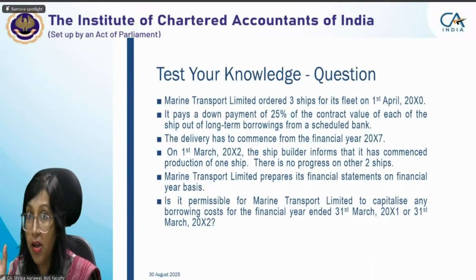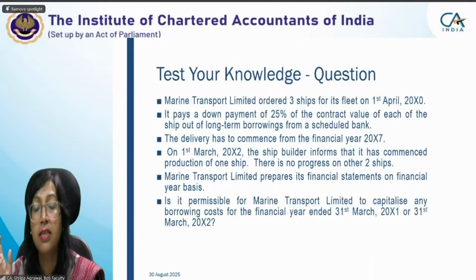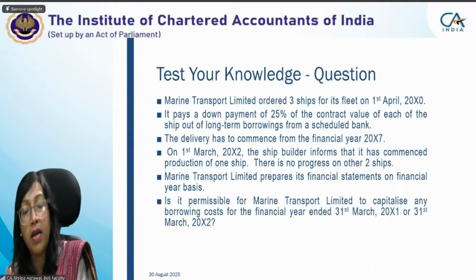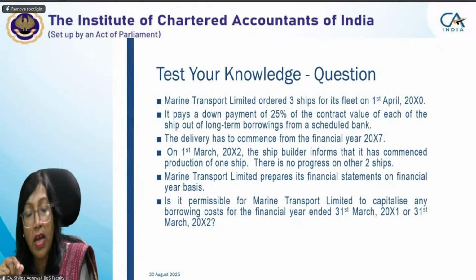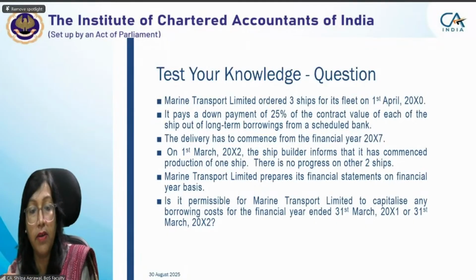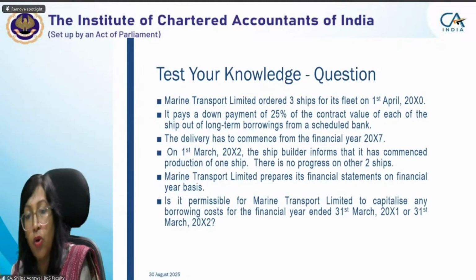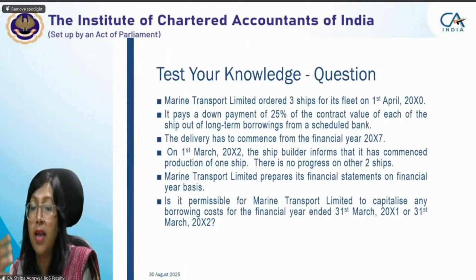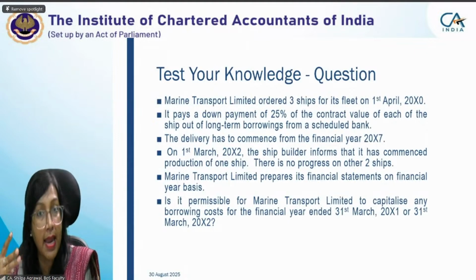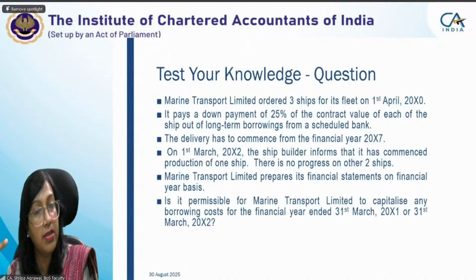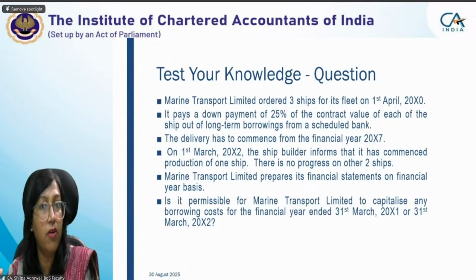So the criteria for commencement of capitalization is met from 1st March 20X2, and that too for only 1 ship, not for 31st March 20X1, though we have started incurring the borrowing cost. Three criteria have to be met simultaneously: first, incurring the expenditure; second, activity to be started; and third, incurring of borrowing cost.